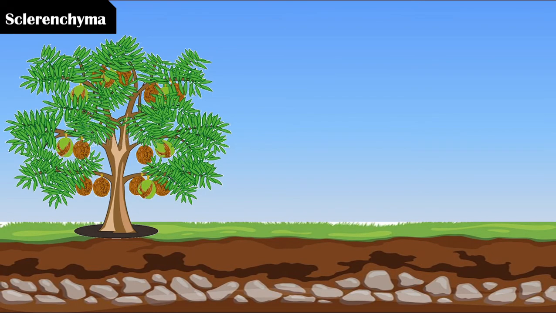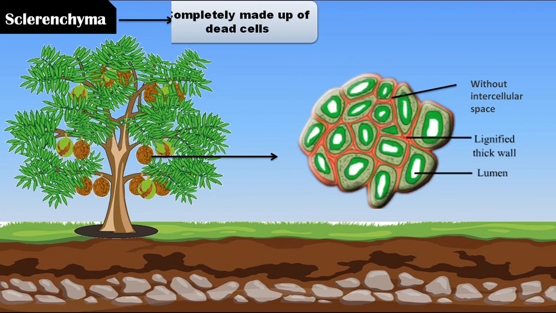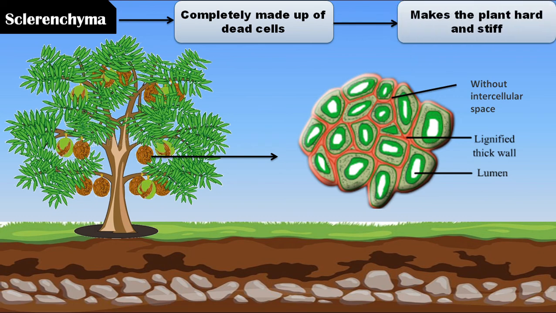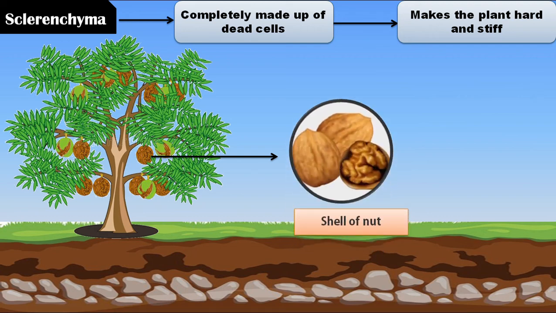Let's move on to the third type of simple permanent tissue, which is sclerenchyma. Unlike the other two types, this tissue is completely made up of dead cells. They have heavily thickened walls due to deposition of lignin, which makes the plant hard and stiff. That's why their main function is to provide mechanical strength. You can find sclerenchyma in places like the hard shells of nuts and the husk of coconut.